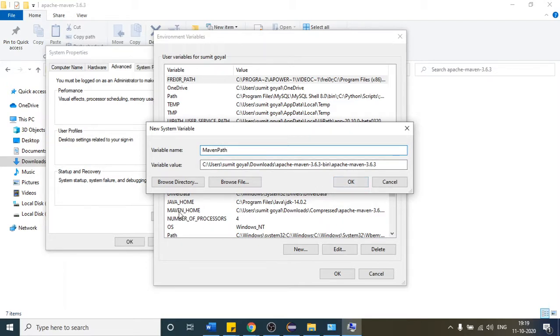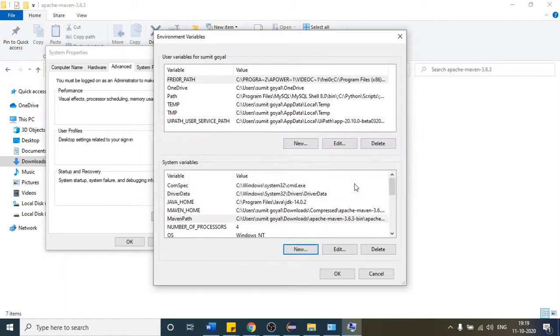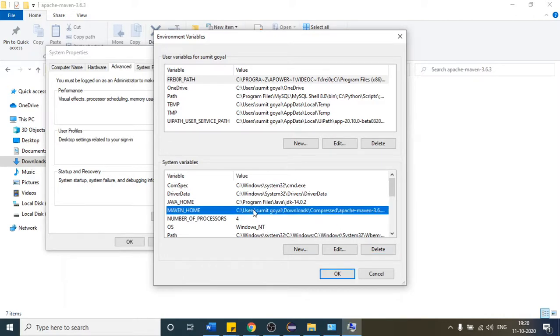But as you can see, I am already having one more in my machine, so as of now I will not click OK. Let me click this. You can see I am already having this variable, with the name MAVEN_HOME. You can give any name, and after that you will see this path. As of now, let me delete this because I do not want two exact paths. So this is the path I am already having for Maven.